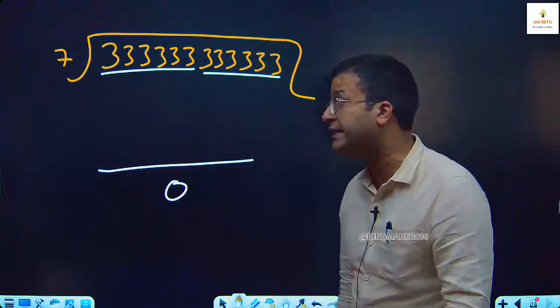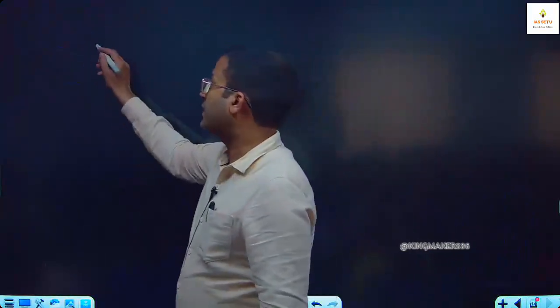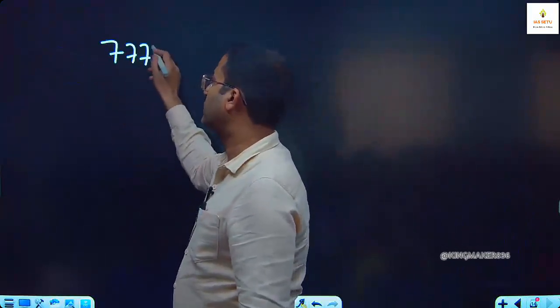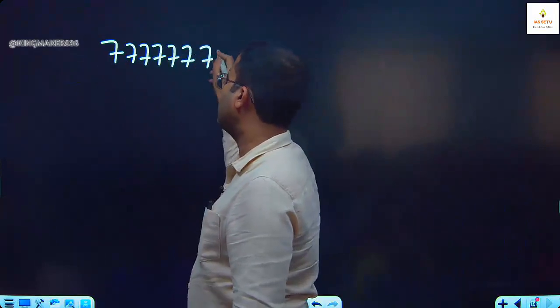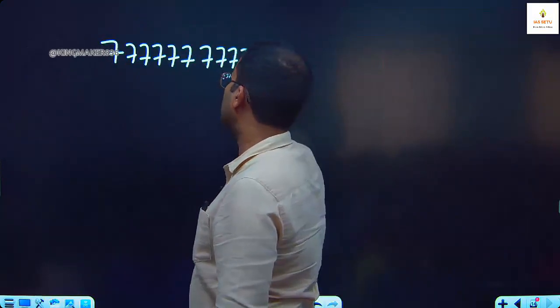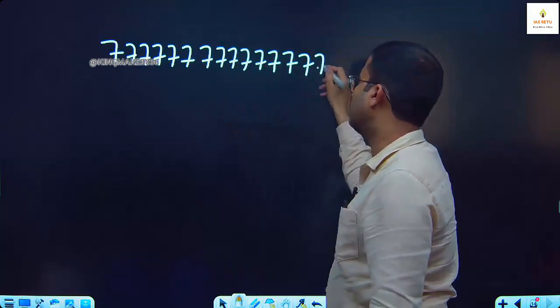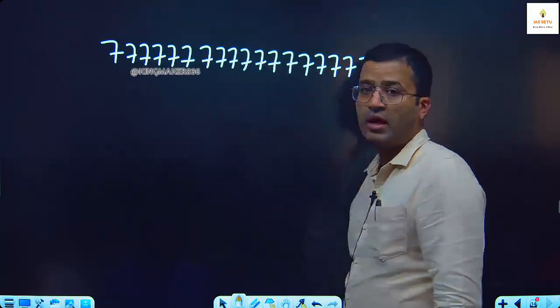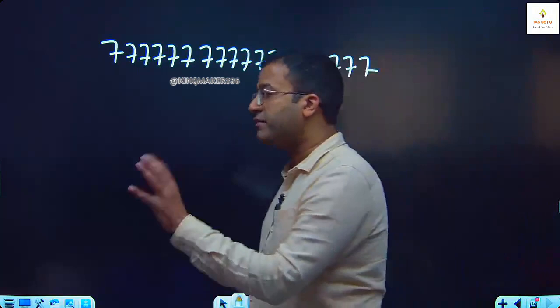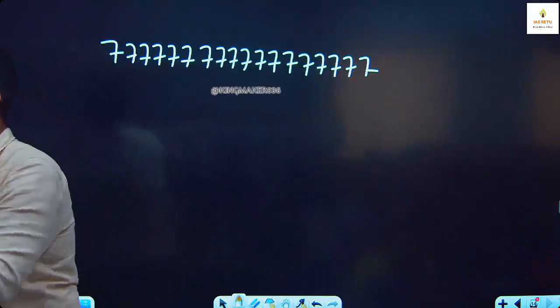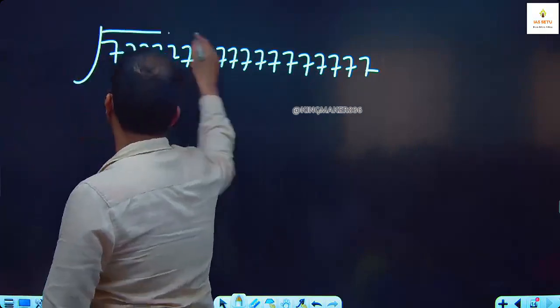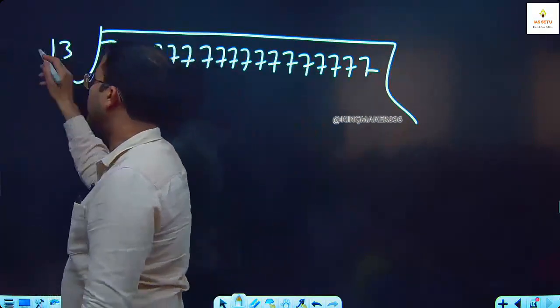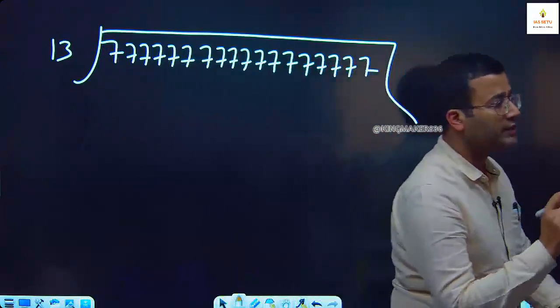If I have 18 digits, like here we have 7 written 18 times, I have a number n having 7 as a digit 18 times. If I divide this number by 13, what is the remainder?